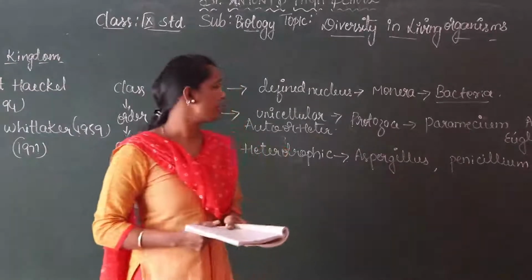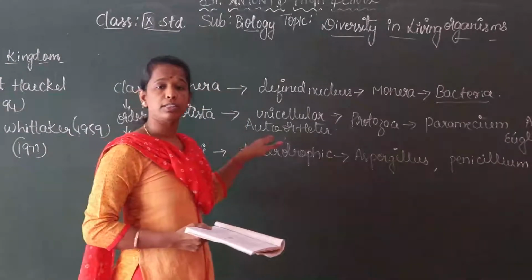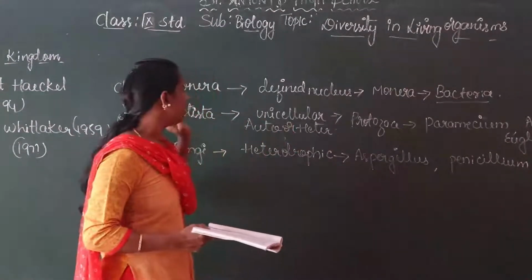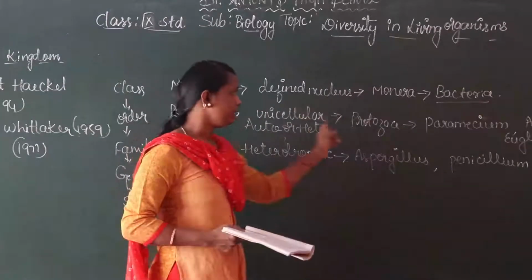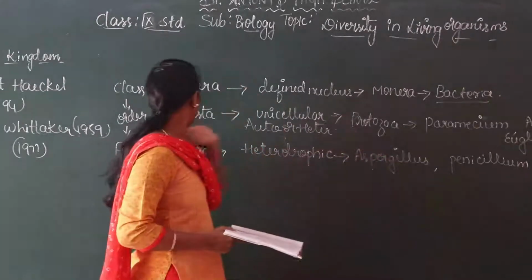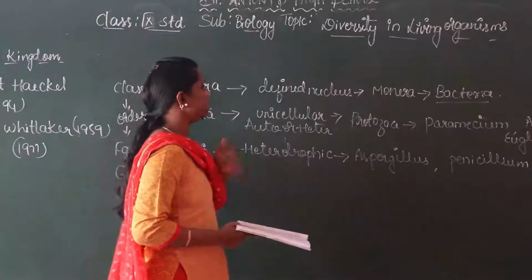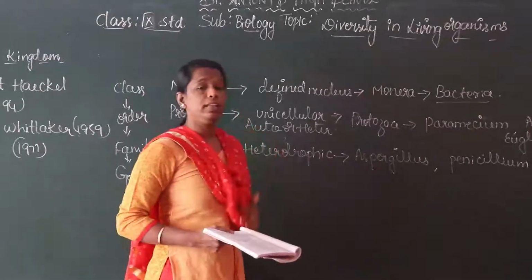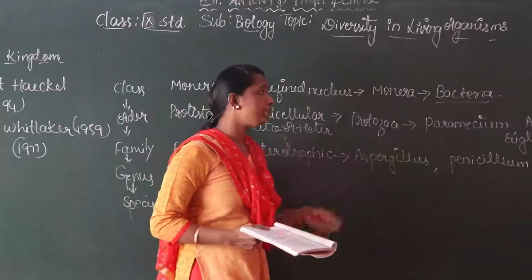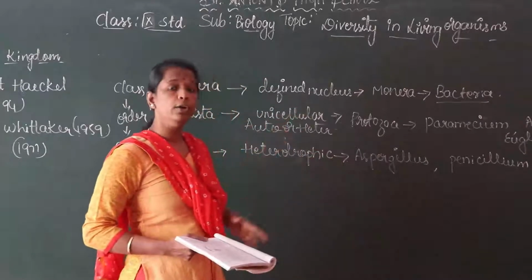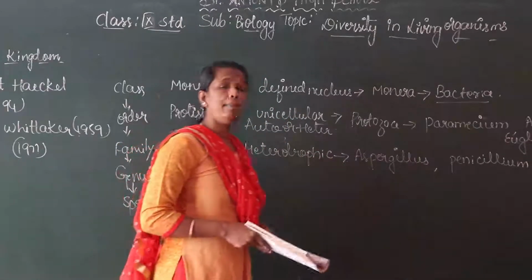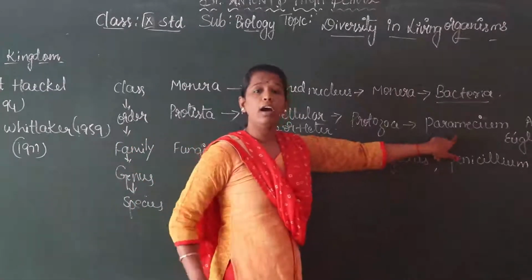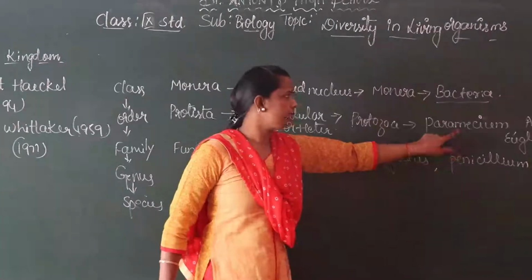Called locomotion. Here is a special structure, that is flagella. Okay children, the Protista, the order or the class we call it as the protozoa. In that, the organisms are called paramecium, amoeba, euglena. Amoeba, paramecium and euglena are unicellular organisms.